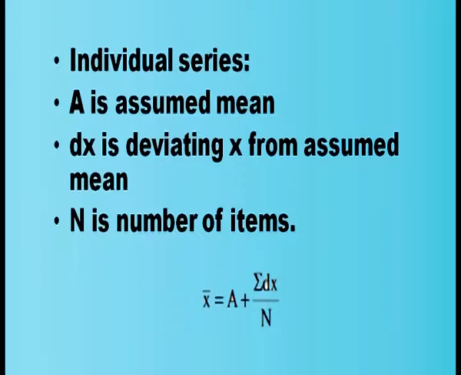In this shortcut method or assumed mean method, one among the values of the series we assume as the mean. So a stands for assumed mean.